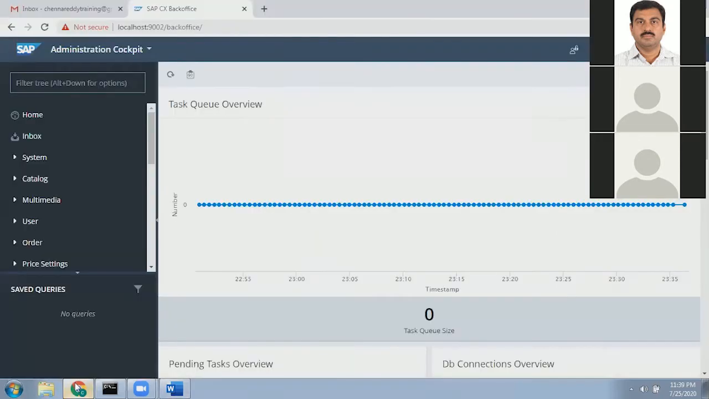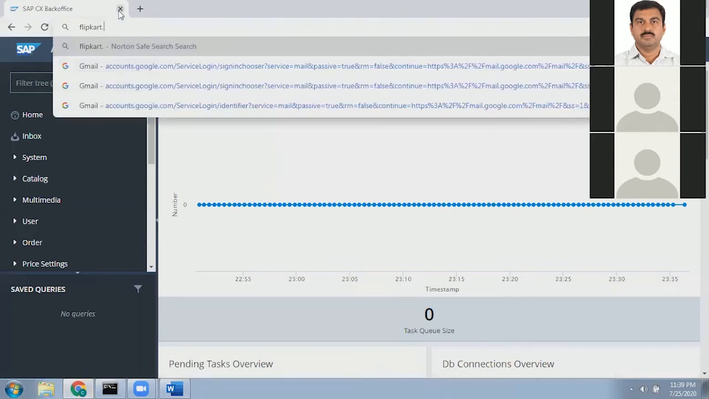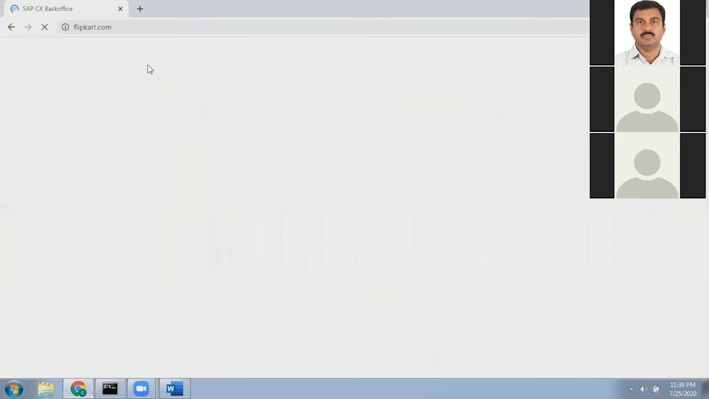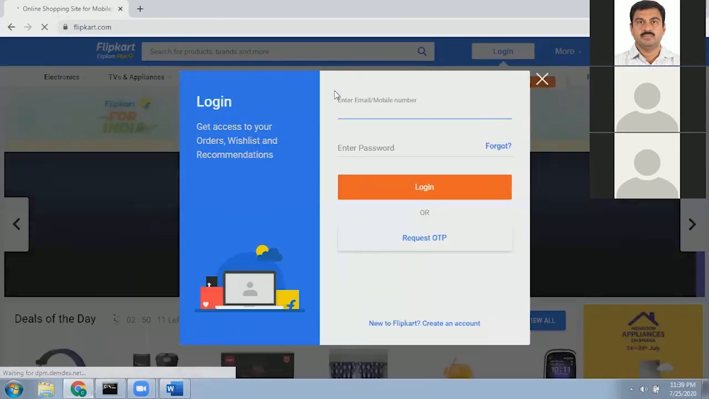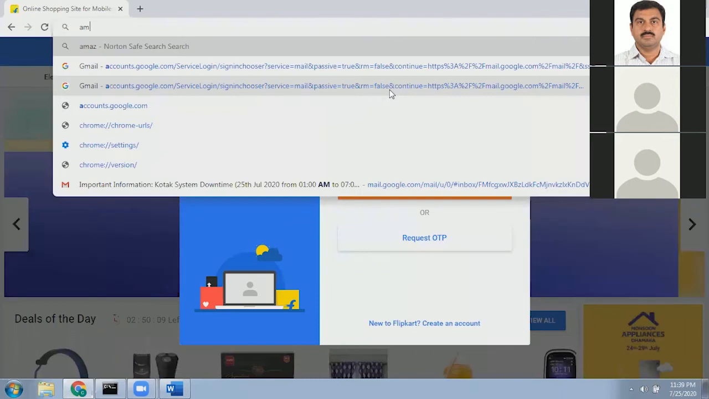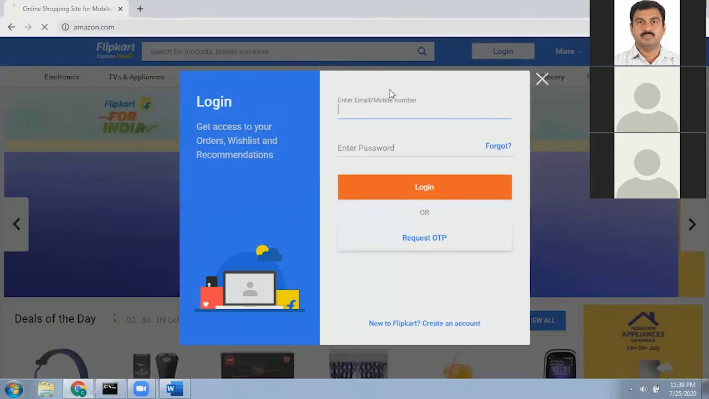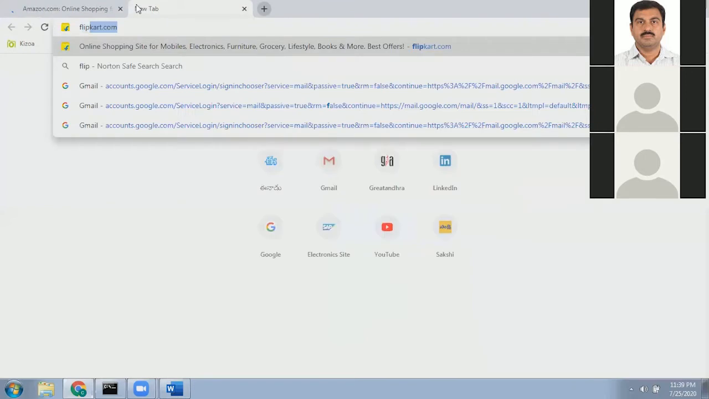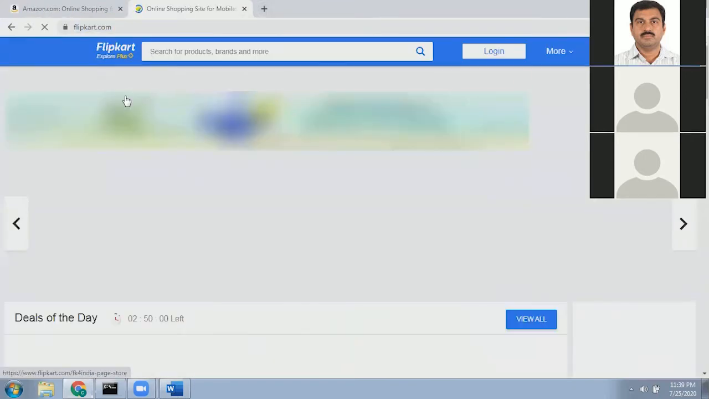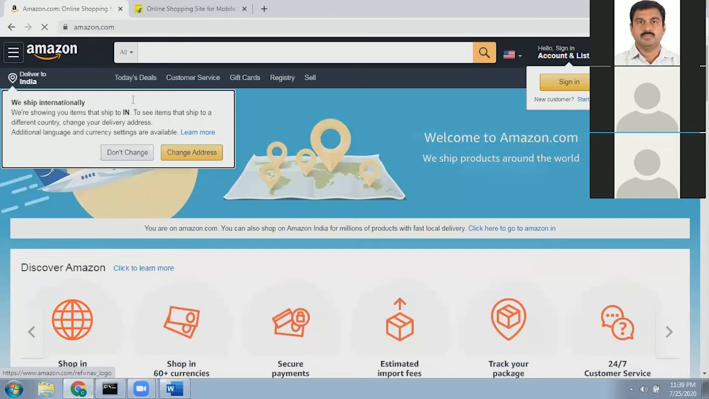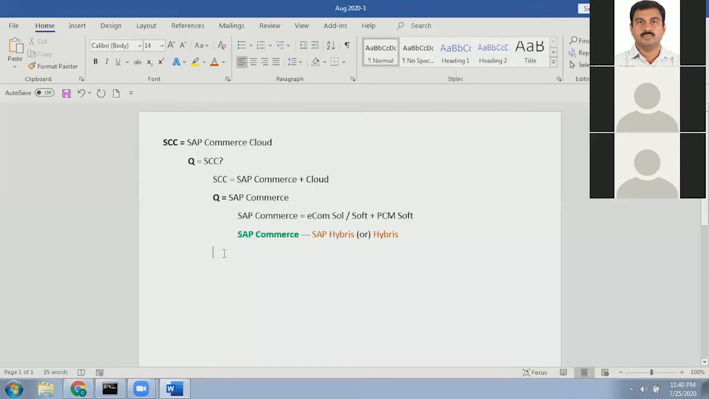What does it mean? Let's understand. Let's take the example of Flipkart.com, or Amazon.com, whatever it is. If you see Flipkart.com or Amazon.com, these are e-commerce sites. Flipkart, Amazon, these are all e-commerce sites.